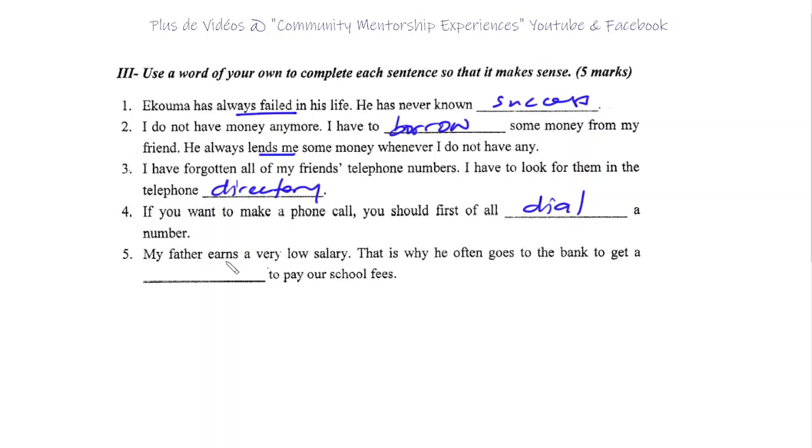Number 5, my father earns a very low salary. That is why he often goes to the bank to get a loan to pay our school fees. Okay, so salary, school fees, bank, loan, phone call, dial. Okay, let's move on.